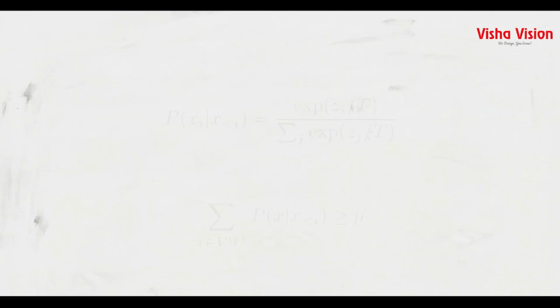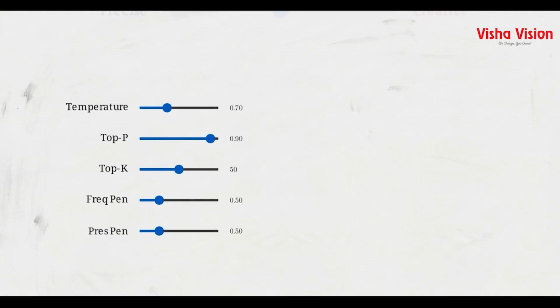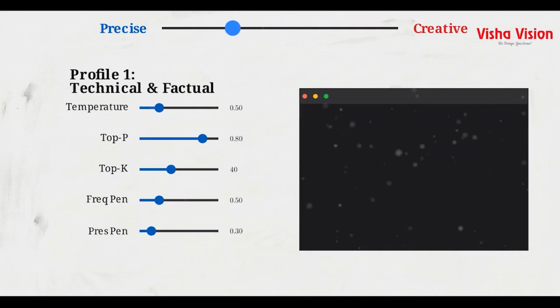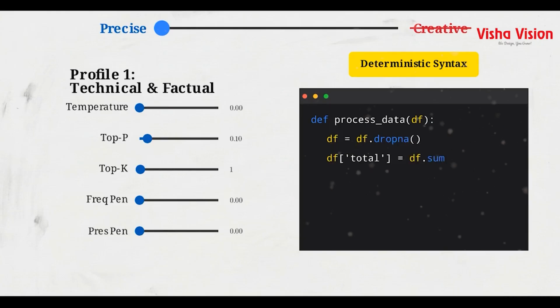The mathematics of hyperparameters only matter when applied to specific tasks. By mixing these 5 variables, we construct distinct operational profiles along the output spectrum. Profile 1 is for technical generation, like writing Python code or parsing data. Here, creativity is a liability. You need deterministic syntax. Temperature is locked at 0, top P at 0.1, and penalties at 0, because variables in